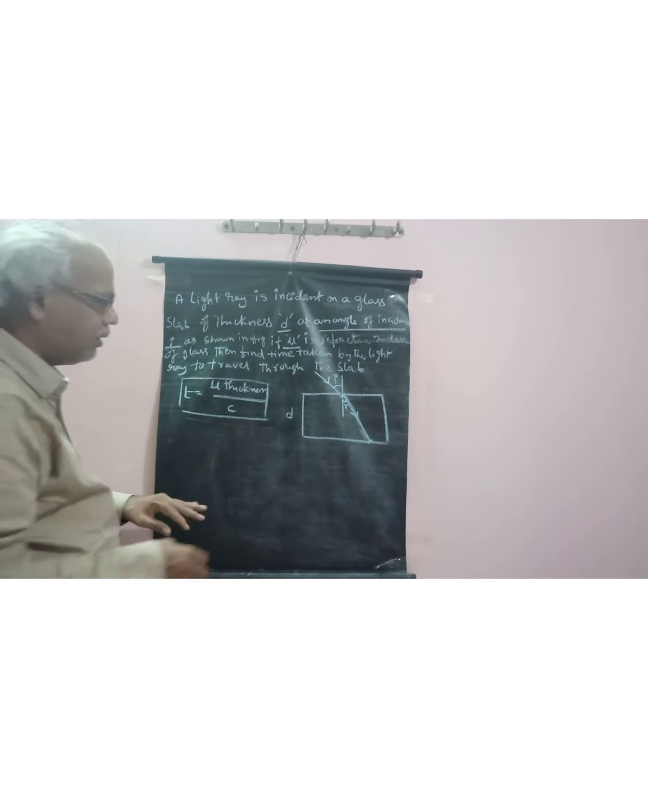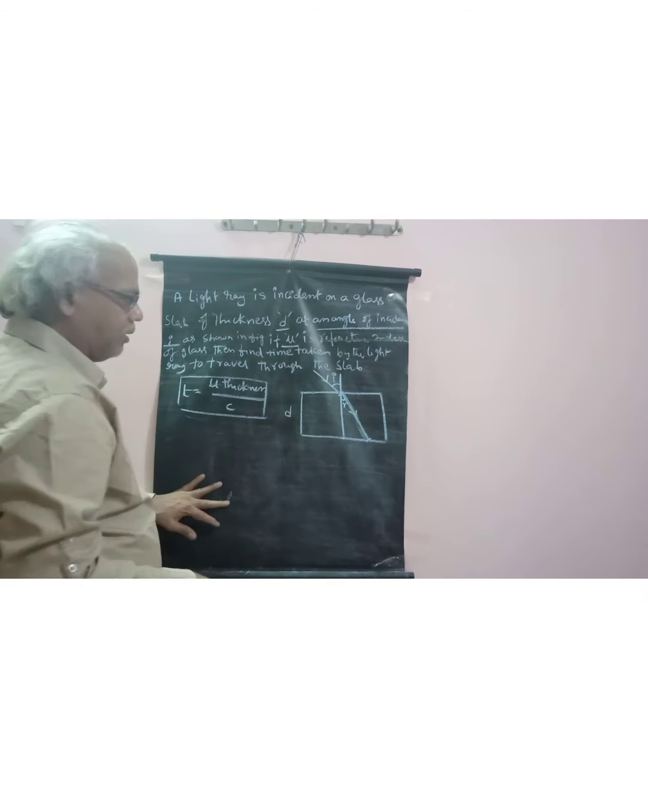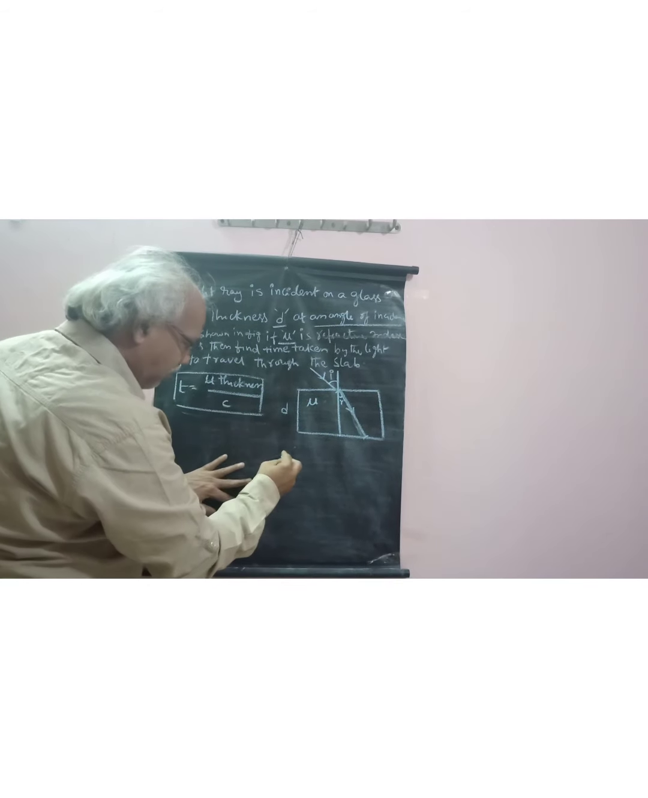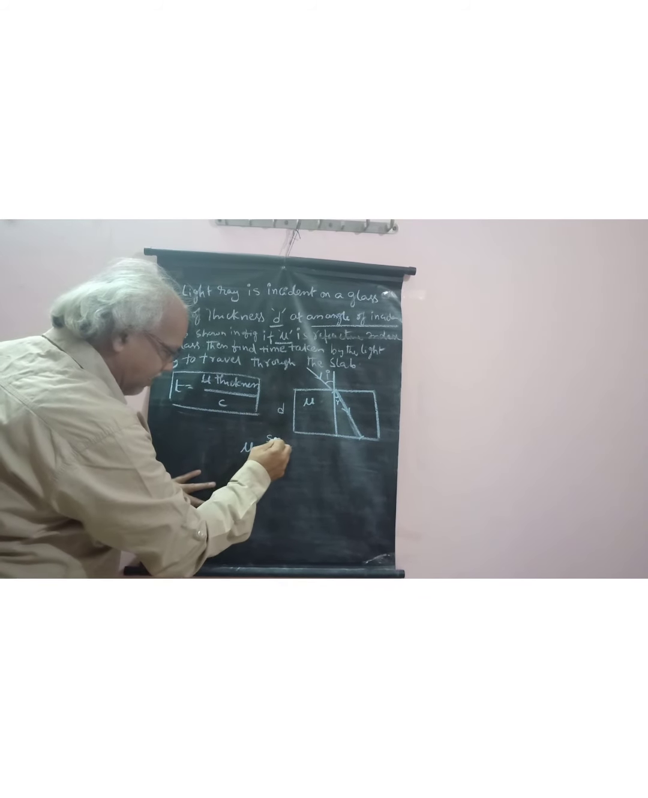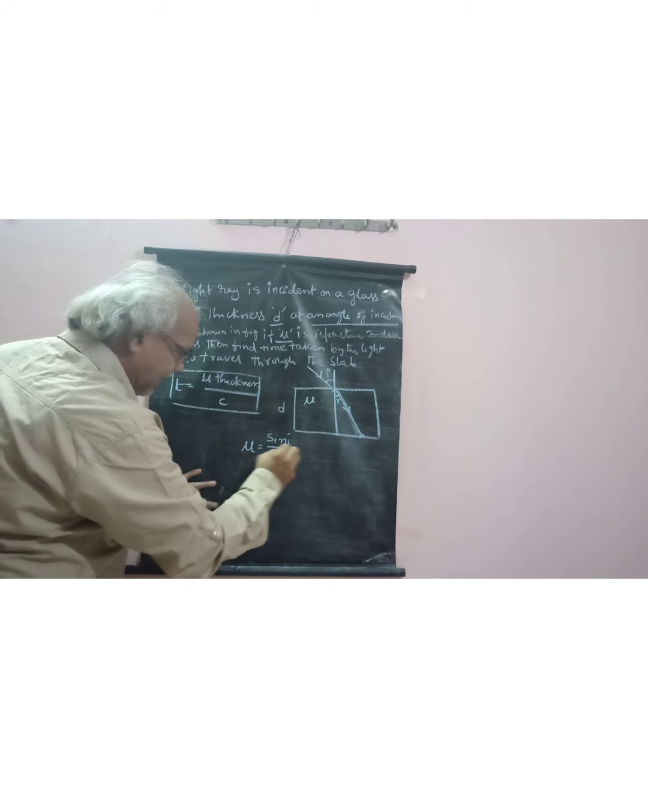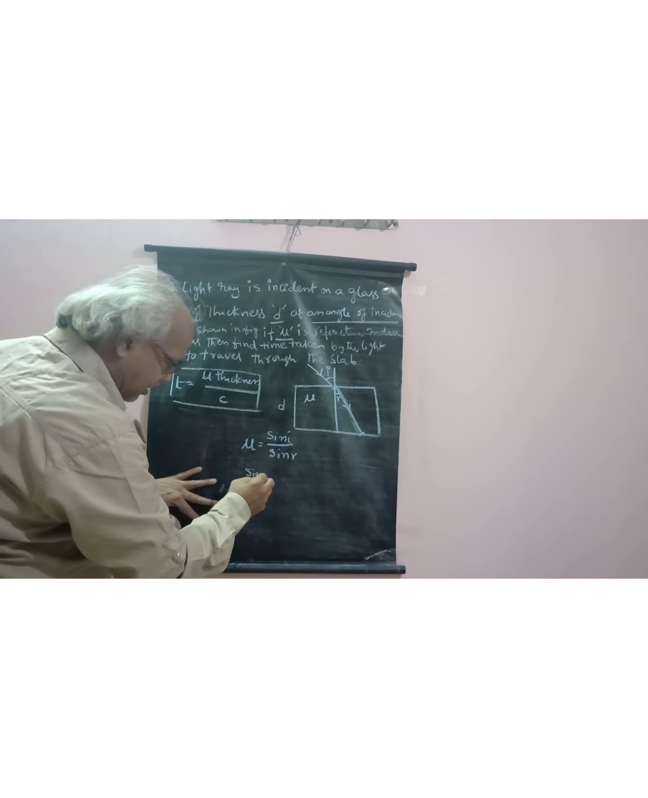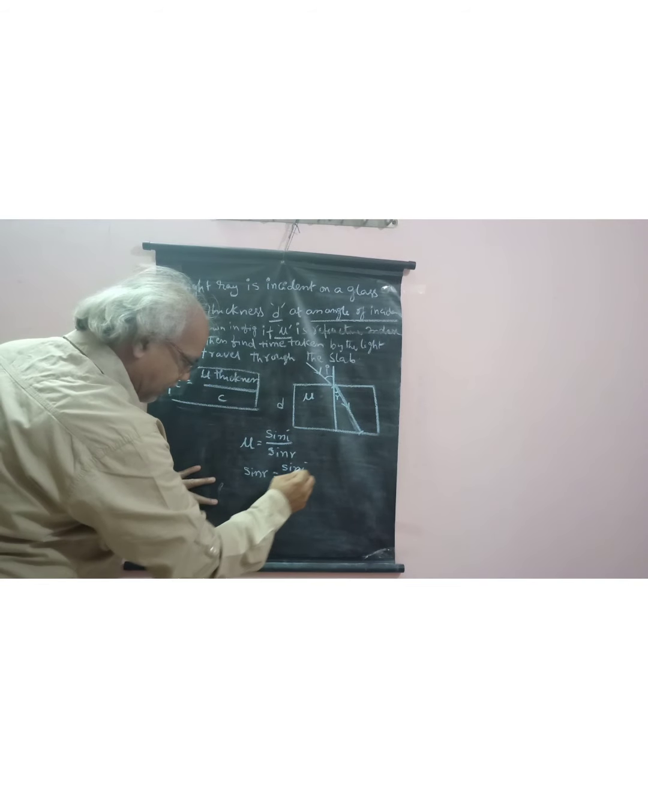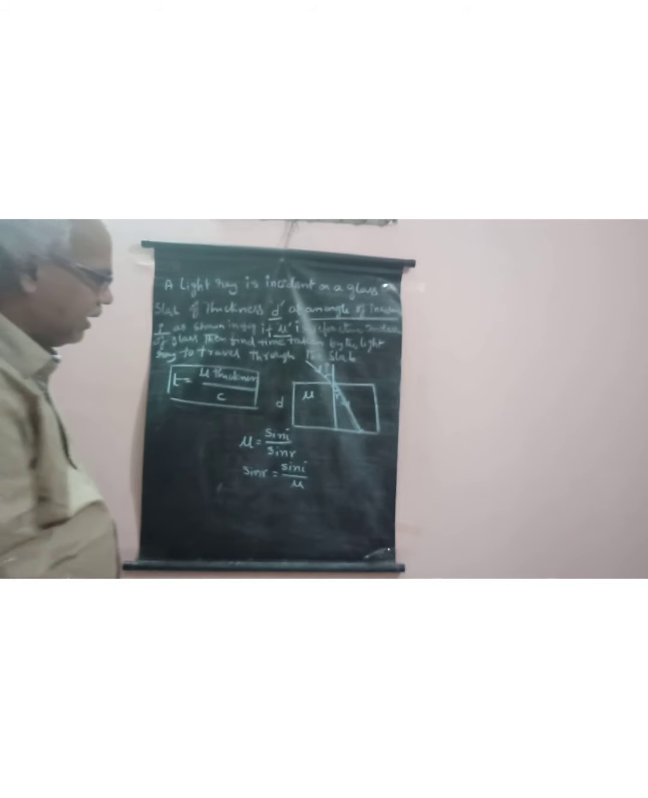For that, the refractive index mu is equal to, according to Snell's law, mu is equal to sin i by sin r. So sin r is equal to what? Sin r is equal to sin i by mu. But here in this diagram, it is a right angle triangle.